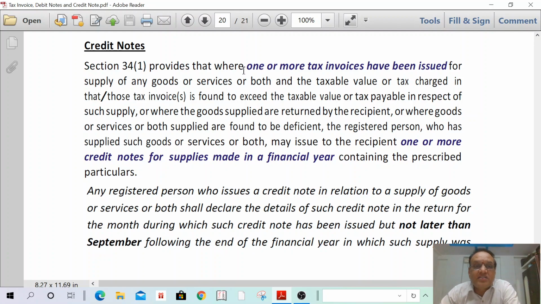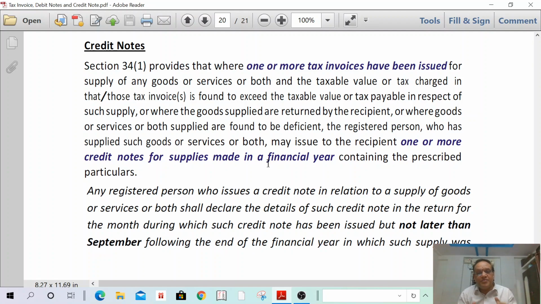Section 34(1) provides that where one or more tax invoices have been issued for the supply of any goods or services, or both, and the taxable value or tax charged in those invoices is found to exceed the taxable value or tax payable in respect of such supply, or where the goods supplied are returned by the recipient, or where the goods or services, or both, supplied are found to be deficient, it may be a defect. In such a case, the registered person who has supplied such goods or services or both may issue to the recipient one or more credit notes for supplies made in a financial year, containing the prescribed particulars. You have to mention some particulars and issue the credit note.